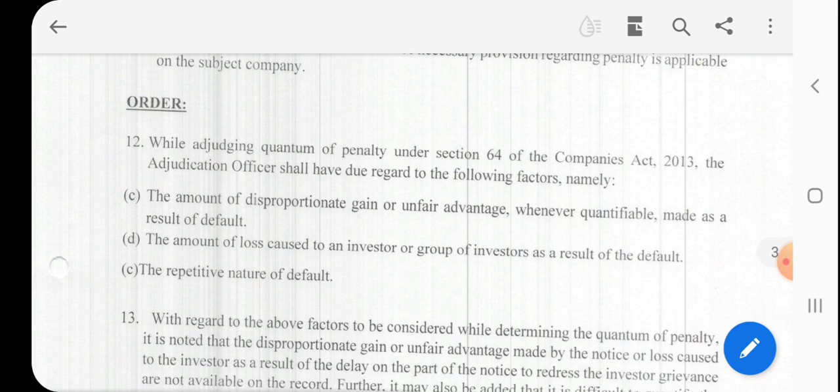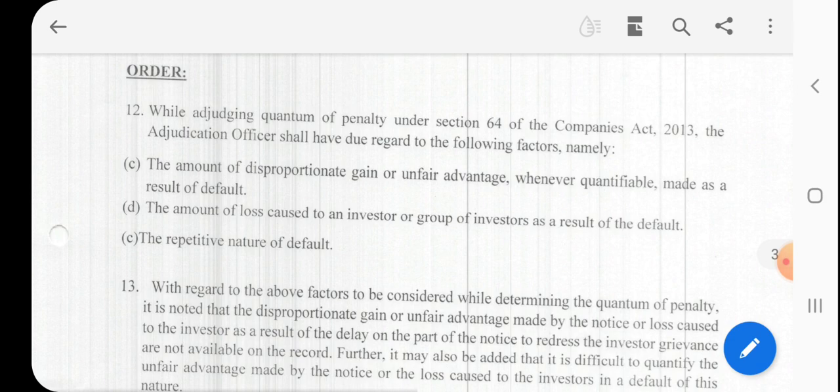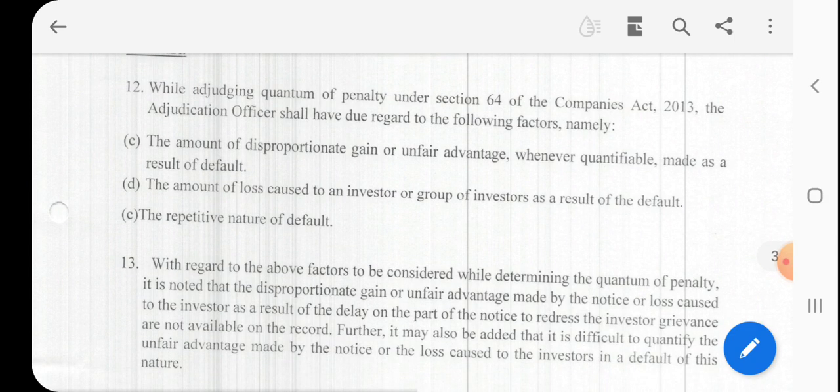In order, while adjudicating the quantum of penalty under Section 64, the adjudicating officer shall have due regard to disproportionate gain or unfair advantage, wherever quantifiable, made as a result of default, the amount of loss caused to an investor or group of investors as a result of default, and the repetitive nature of default.